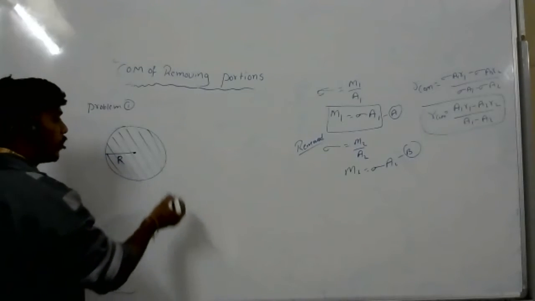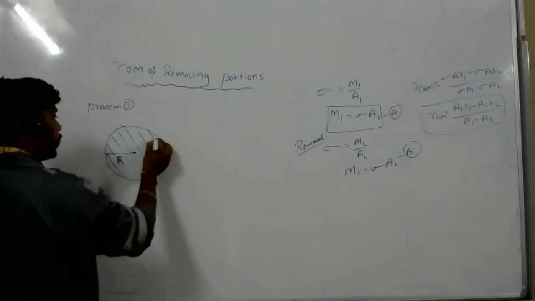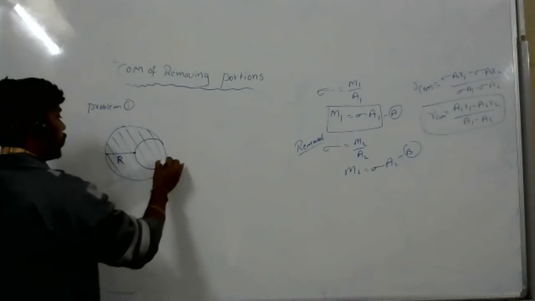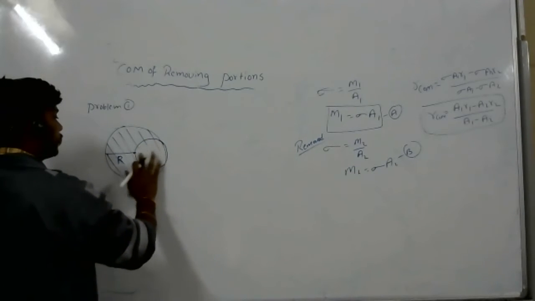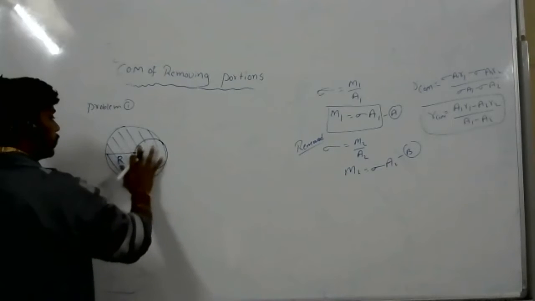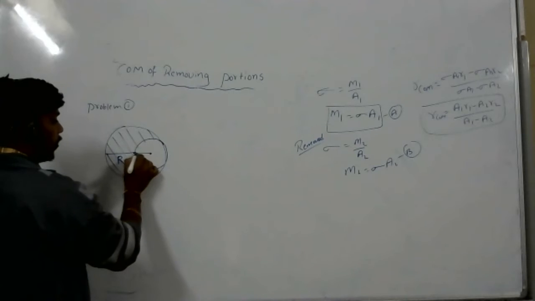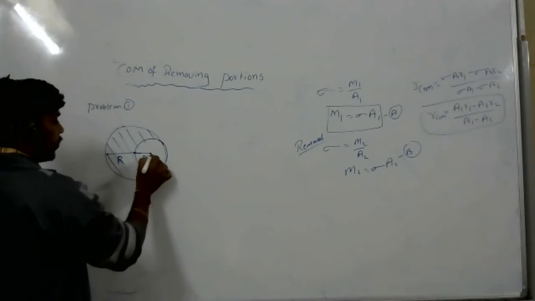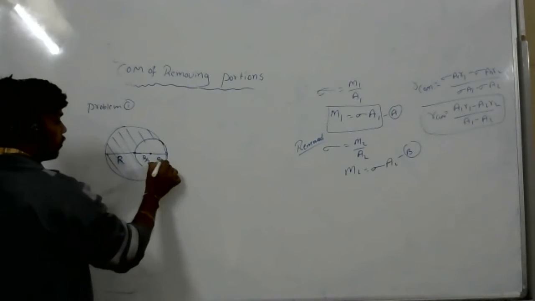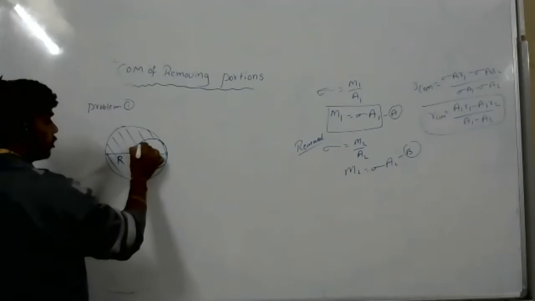Now they have removed one portion. From here to here is r by 2, because they have removed from here.